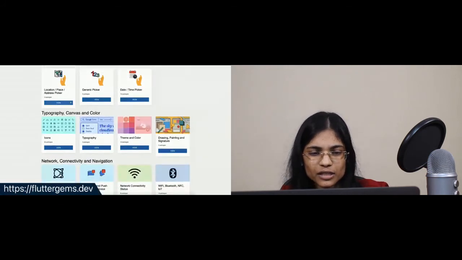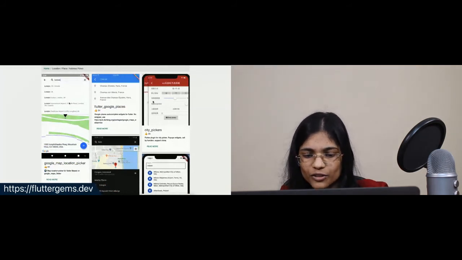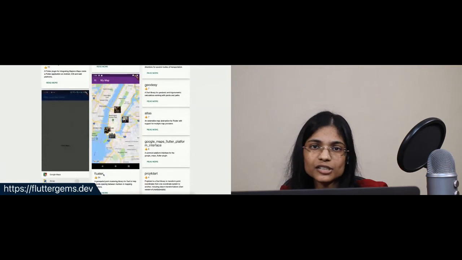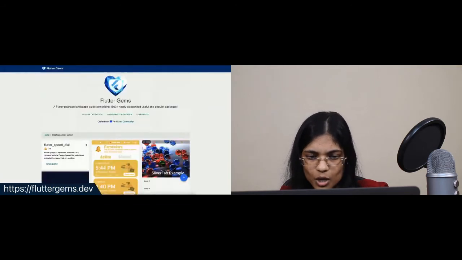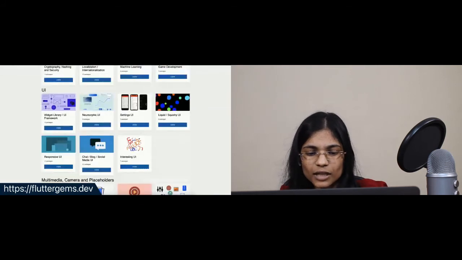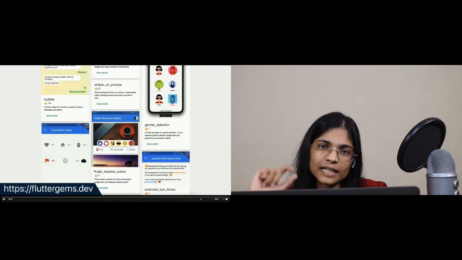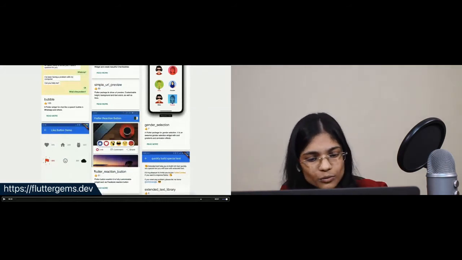So if you go to Flutter Gems, there is a location place address picker, and Google Map location picker is the exact package that you are looking for. For the clustered map view, Fluster is the package that we are looking for. For floating action button, the animated float action buttons is the package that will give you that animated floating action button menu.